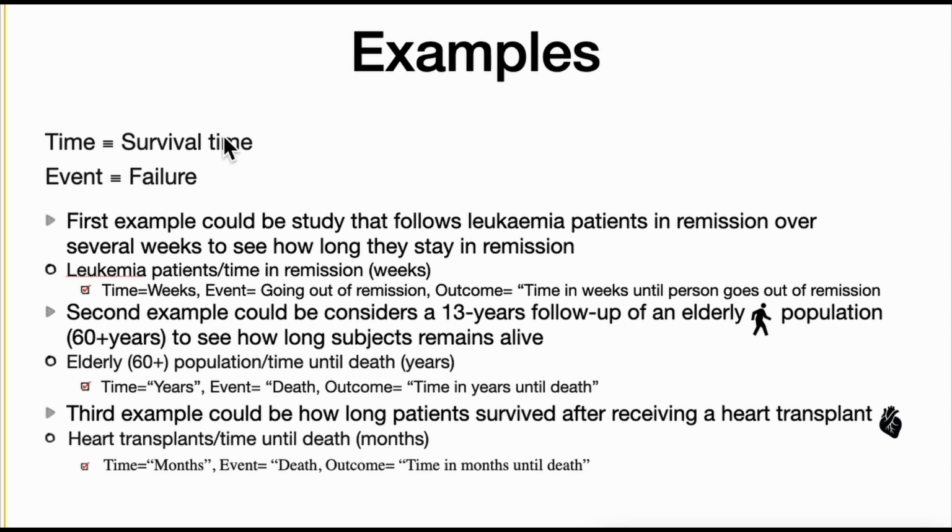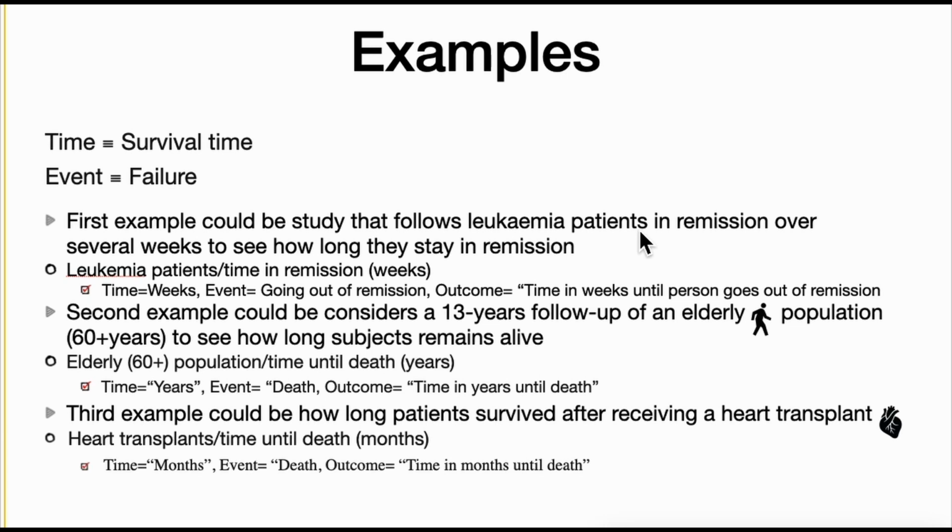Now we'll see examples of how we can identify what is time, what is event, and what is the outcome of interest. The first example is a study that follows leukemia patients in remission over several weeks to see how long they can stay in remission. I'll explain briefly what leukemia is.